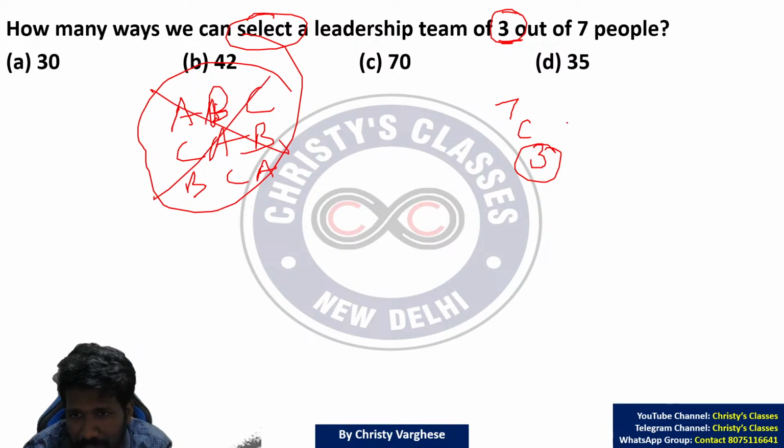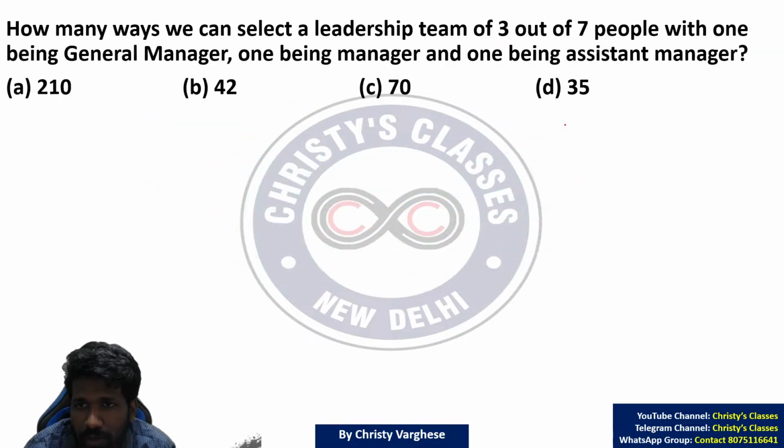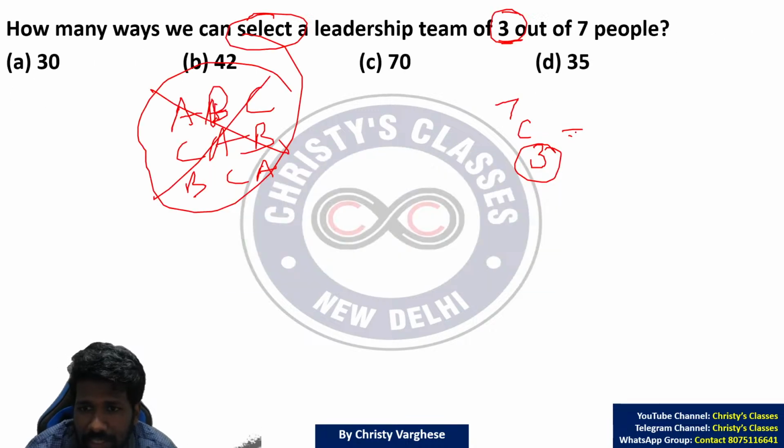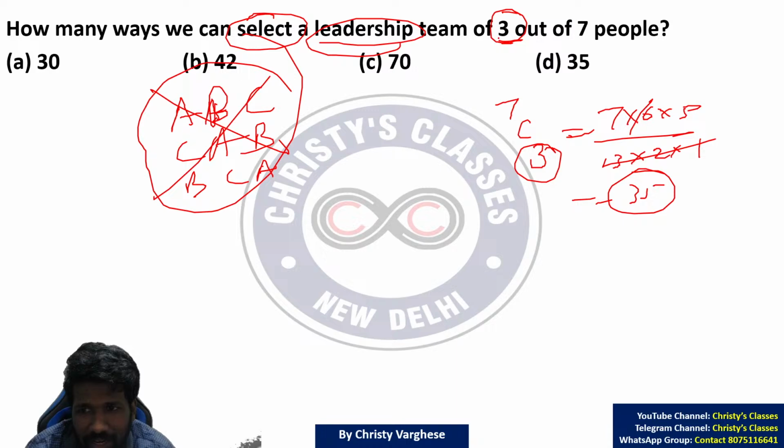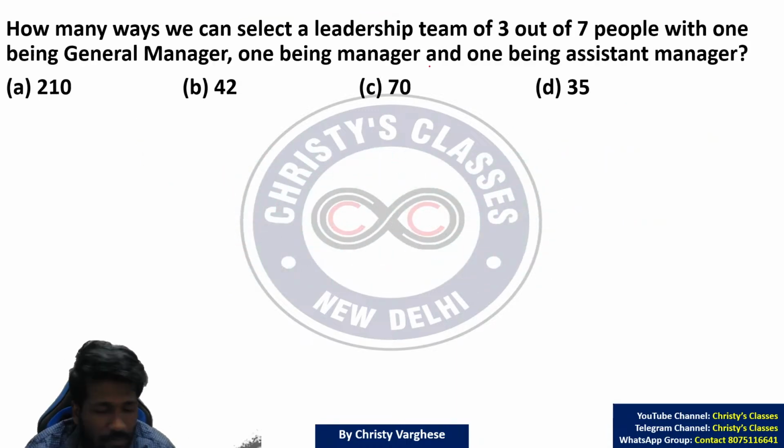Okay, so coming back to this question, 7C3 is enough because order does not matter. Just selection matters. 7C3. All of you are understanding? 7C3 will be what? 7 into 6 into 5 divided by 3 into 2 into 1. 3 into 2 into 1, 6 cancels, 35 is the answer. Super easy.